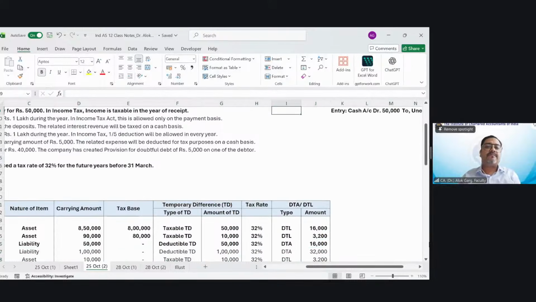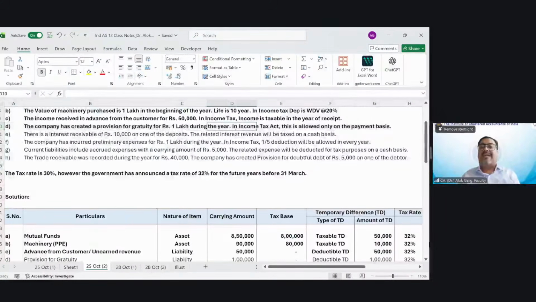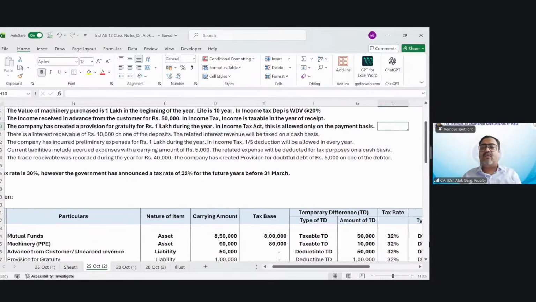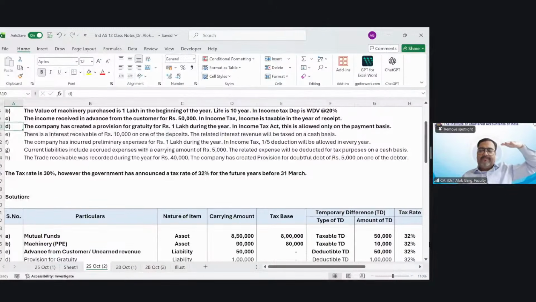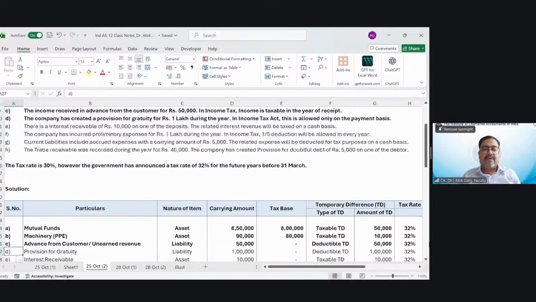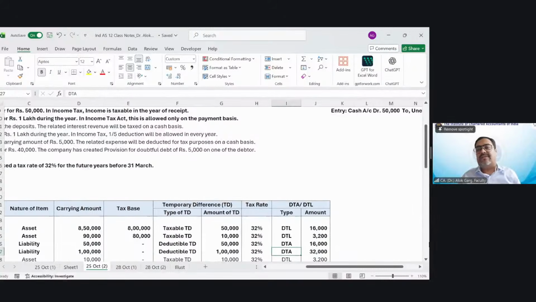Then the company has created a provision for gratuity of rupees 1 lakh during the year, and in Income Tax Act, this is allowed only on payment basis. So in Income Tax Act, it is zero. So book base is 1 lakh, tax base is zero. I need to reduce my liability, means create an asset, means deductible temporary difference. Very simple. Deductible temporary difference is 1 lakh, 32% is the tax rate. It is DTA of 32,000 rupees.